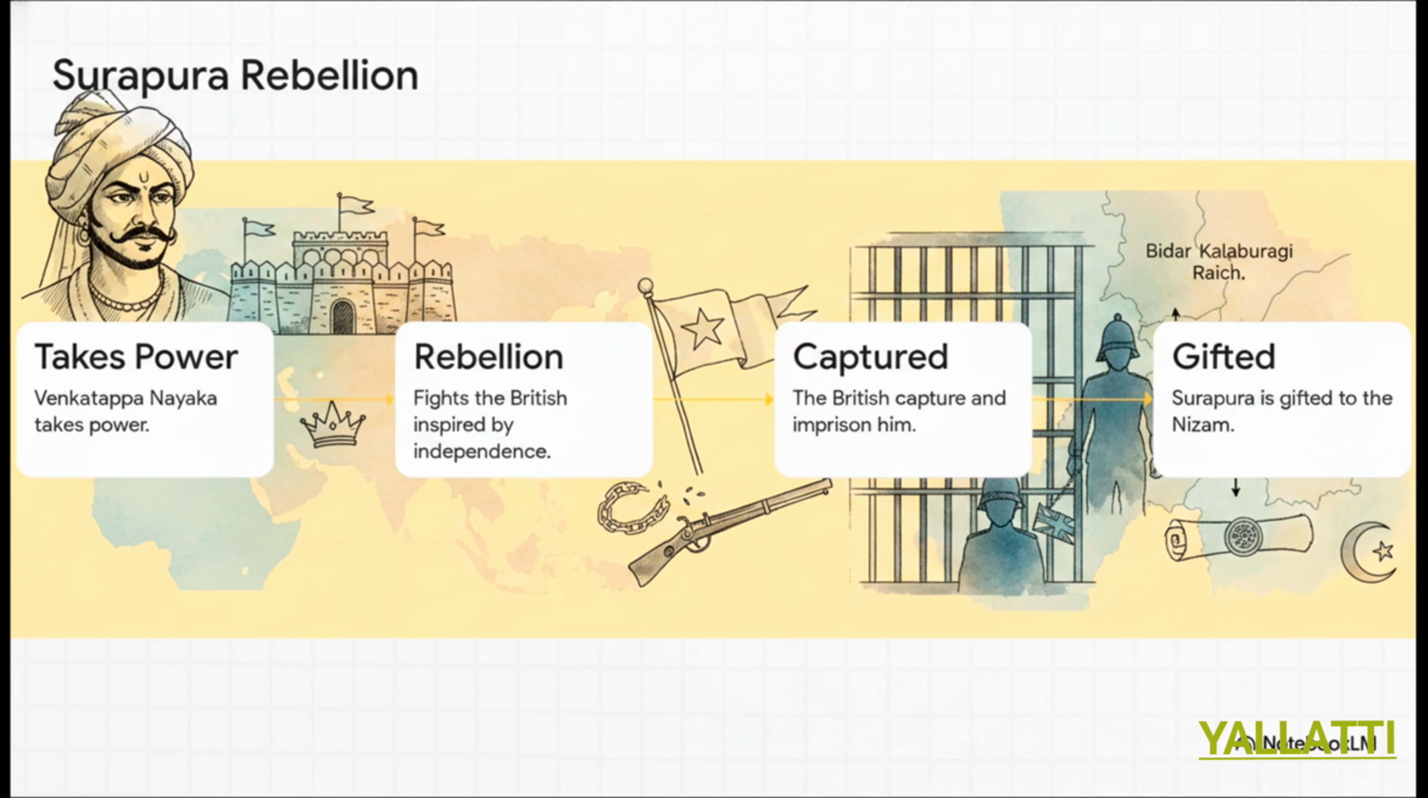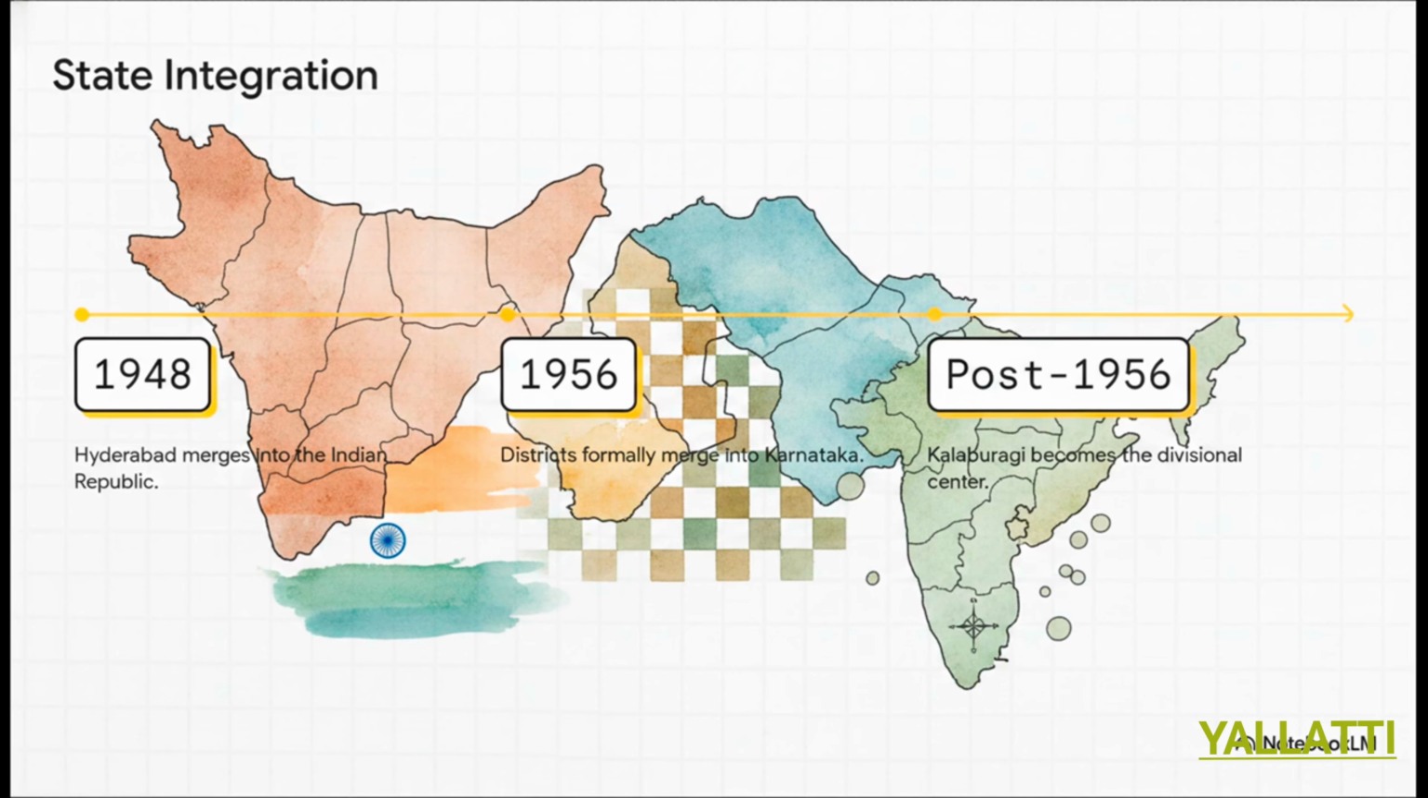Because of this exact chain of events, major districts like Bidar, Kalaburagi, and Raichur ended up falling firmly under the Nizam's control. So, the crucial point here is how this whole colonial chessboard finally rearranged itself into the modern state of Karnataka. By 1948, the Grand Hyderabad state finally merged into the newly formed Indian Republic. Then, following the States Reorganisation Commission in 1956, the districts of Kalaburagi, Bidar, and Raichur, which, remember, were previously under the Nizam, were formally merged into Karnataka, right alongside the undivided Bellary district. Post-1956, Kalaburagi was officially established as the primary divisional center.